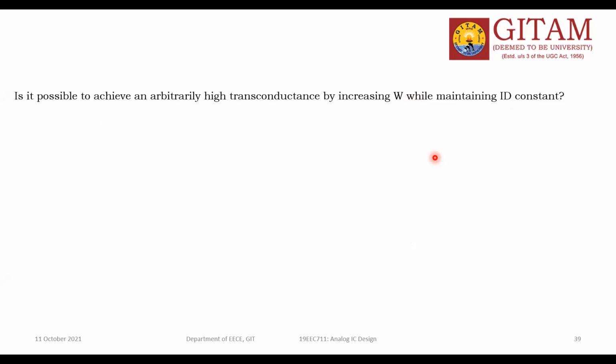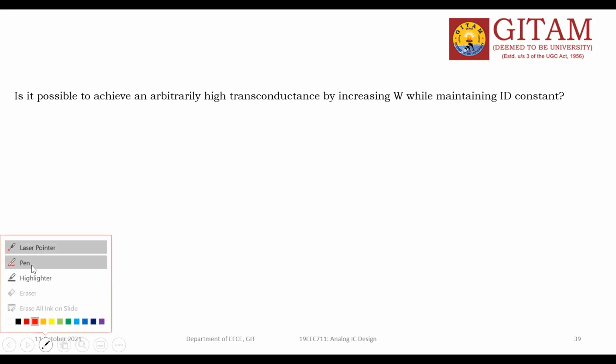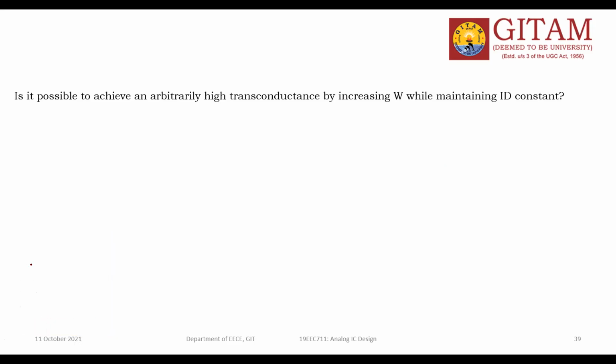But if you observe the transconductance formula, forget about all the remaining things, GM is proportional to W by L, where W is the width of the channel or device. How to improve the GM? By increasing the W value.